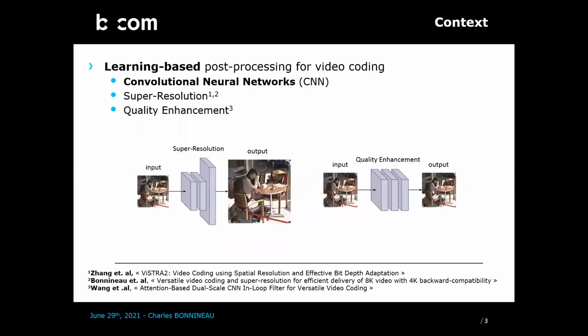In parallel, learning-based post-processing algorithms have been investigated to improve the video coding efficiency. These learning-based approaches are based on convolutional neural networks and have outperformed more traditional solutions like interpolation or filtering methods. For example, super resolution can be used in a coding pipeline to recover high-resolution details from low-resolution compressed videos.